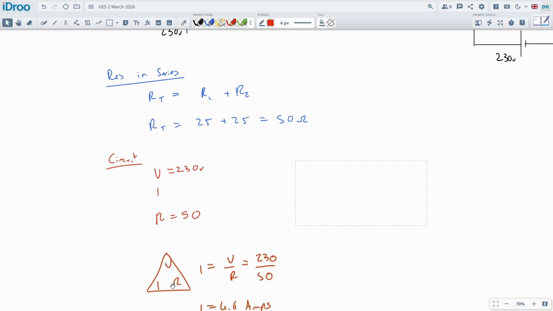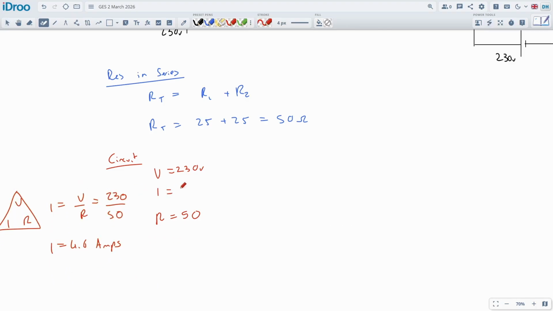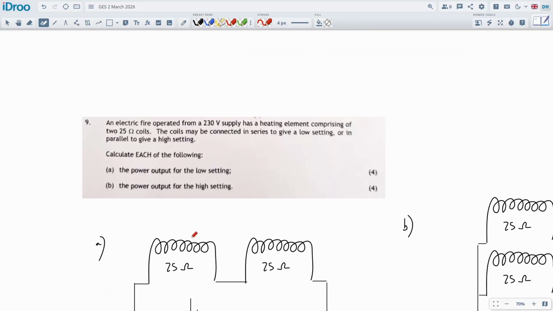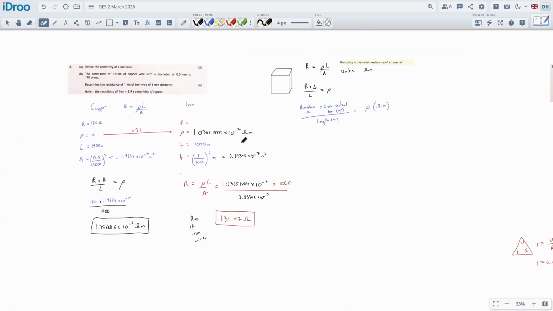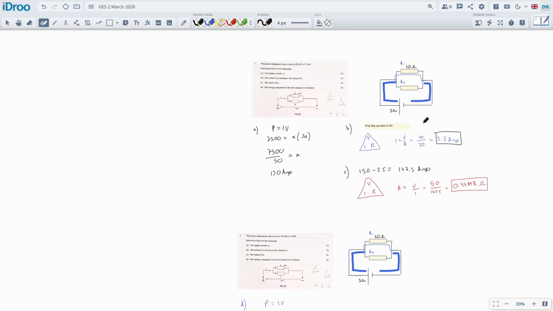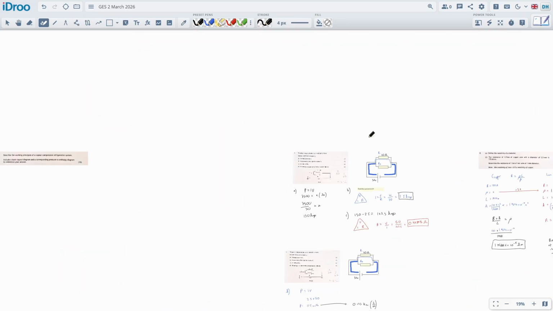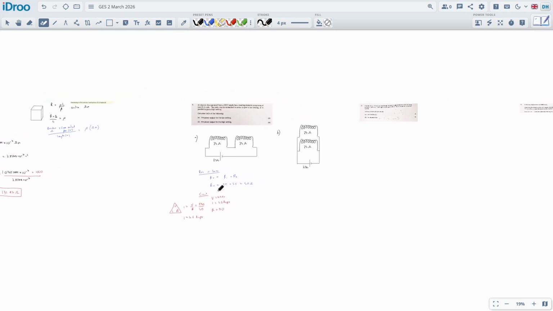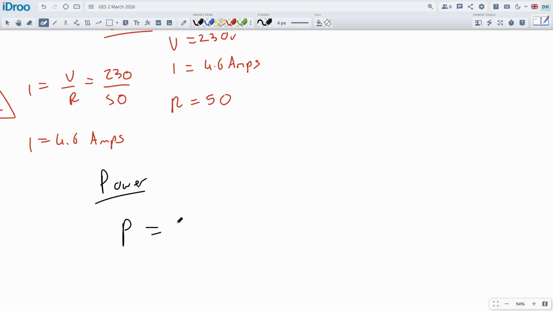Let's just push this guy down over here somewhere. So this will be 4.6 amps. Wonderful. Now the question doesn't ask for that, it asks for power. Another power question. Didn't we just do a power question back here? Yeah, as we talked about, it started off with power as well. As I'm saying, they do double up on the questions quite a lot. So then we've got the power calculation. For power, we're going to use PIV. This is P is equal to IV.